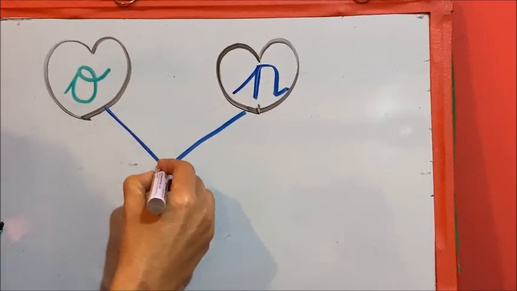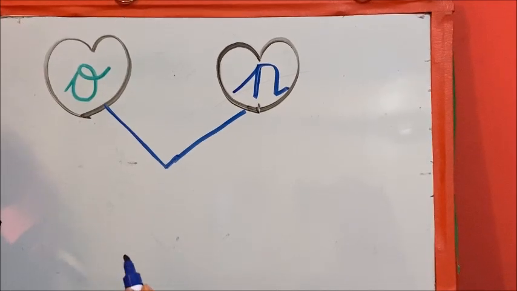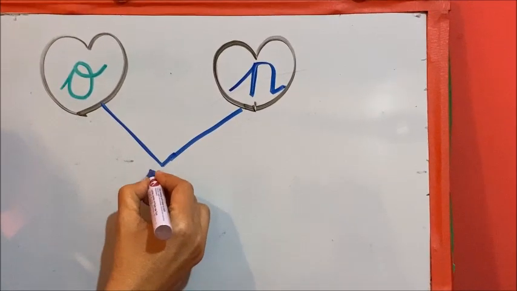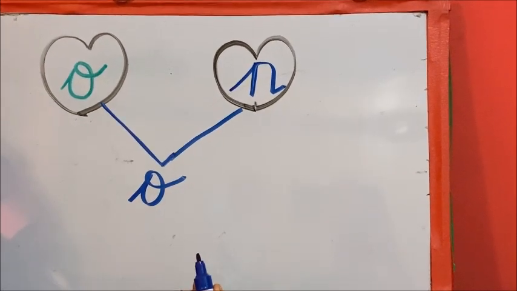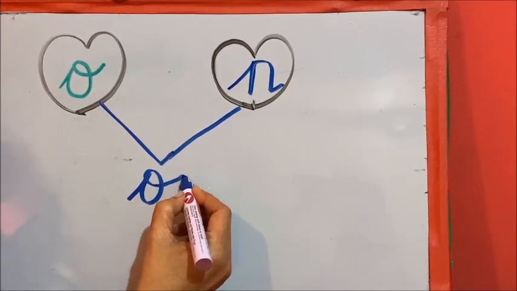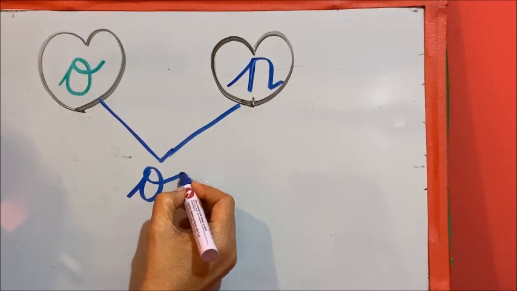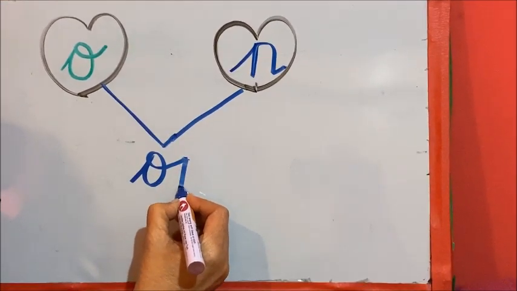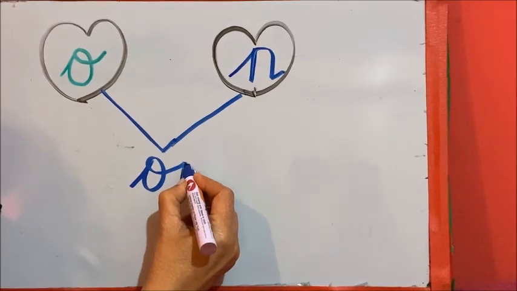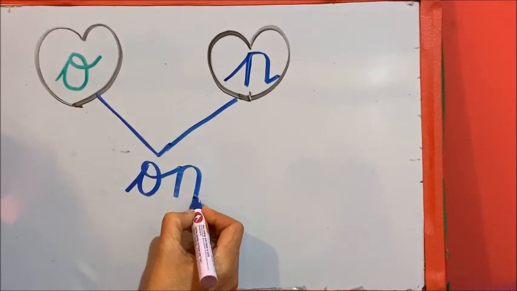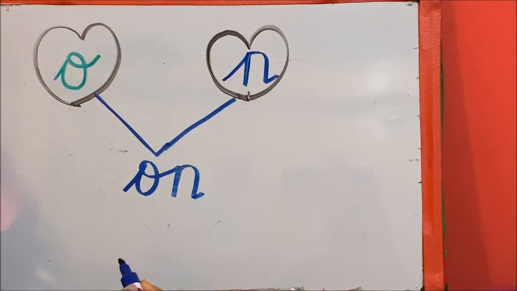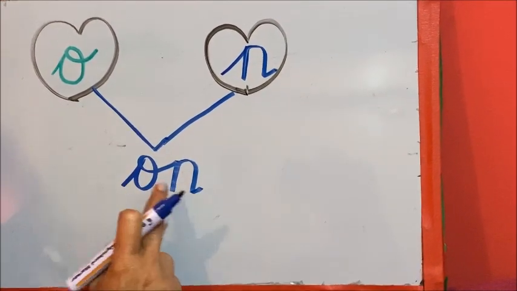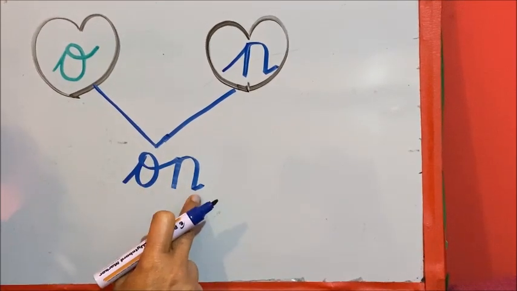They are going to join together to form a new word. The swing of the O is out and N will start from here. So it is coming down like a number 1 and you will go up and you will turn and you will kick it out, and this is N. So the word is A, N, on.